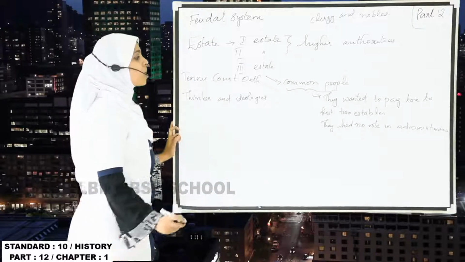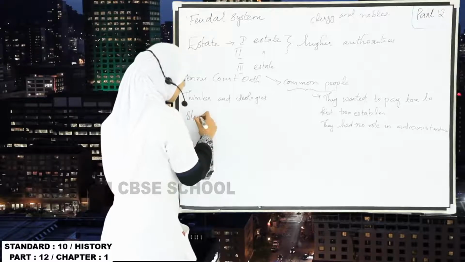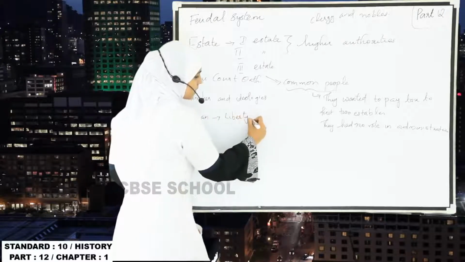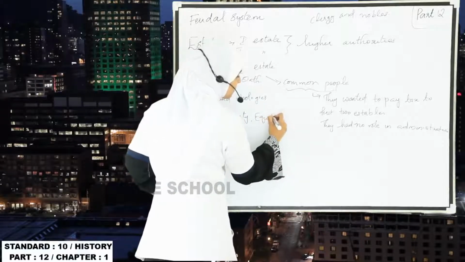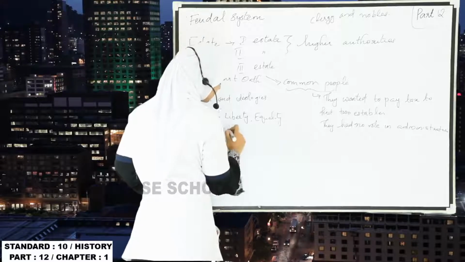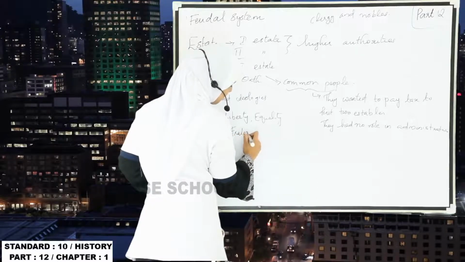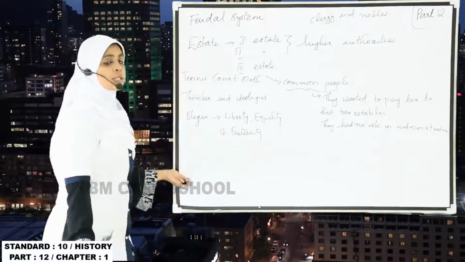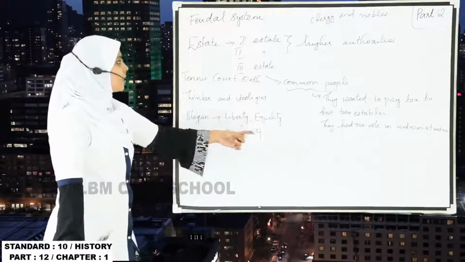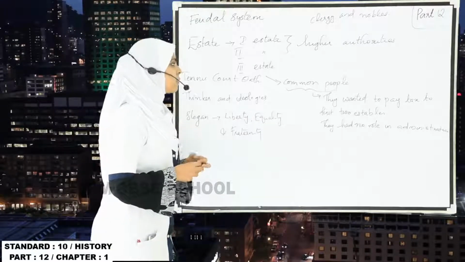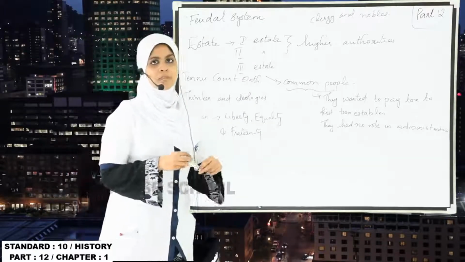And what was the slogan of the French Revolution? Liberty, equality and fraternity. These are the points that you have to remember in the case of the French Revolution.